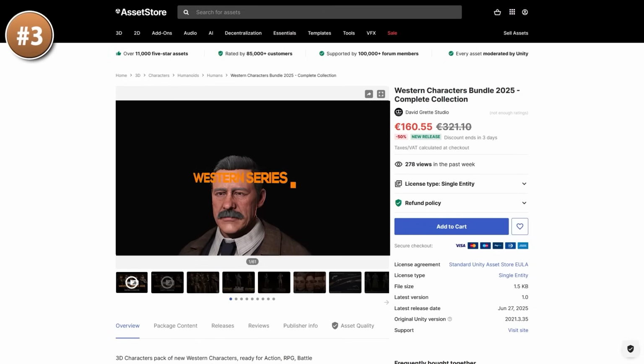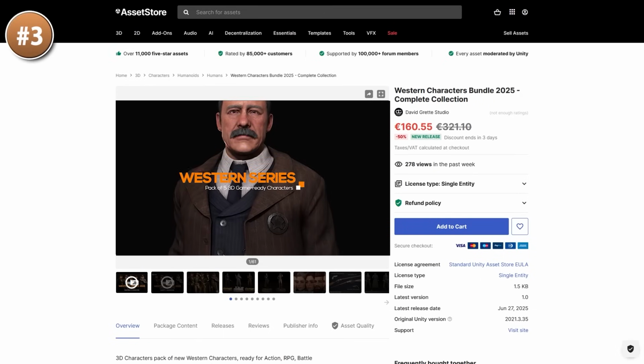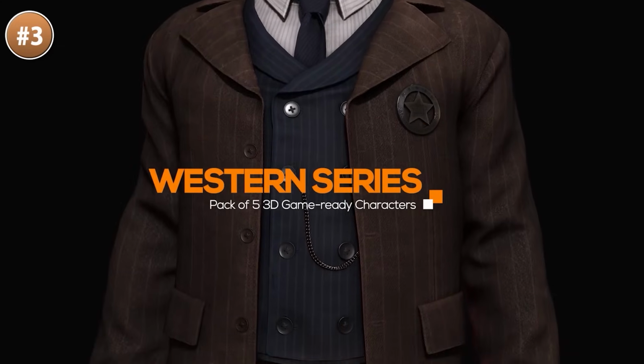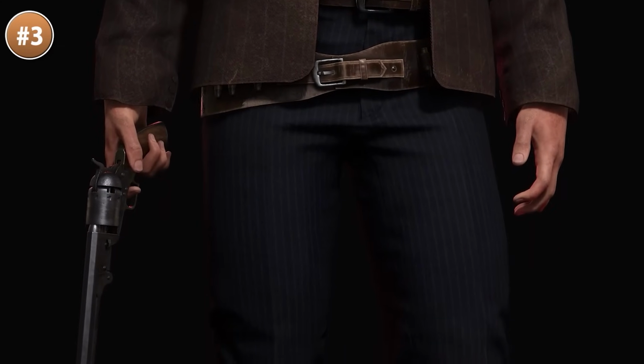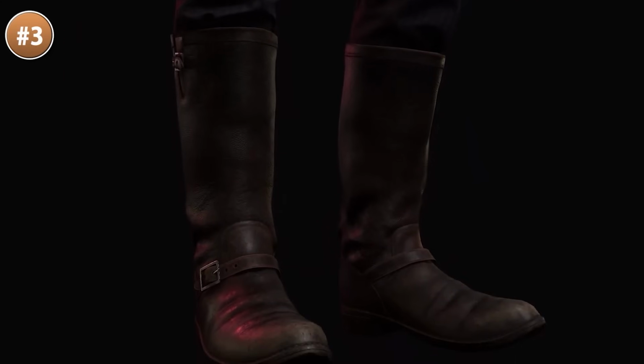Up next, if you're making a Red Dead inspired game, look at these Western characters. This one is a massive bundle, it is filled with tons of characters. All of them are super high quality. You could really see these models in some kind of official Red Dead game. So if you want to make one of those, then perhaps look at this pack.